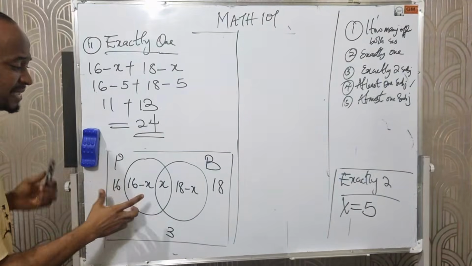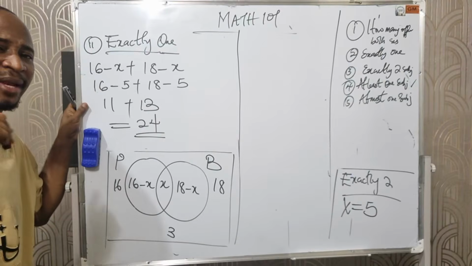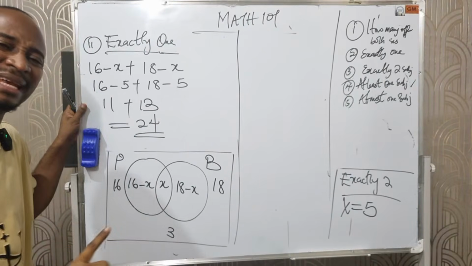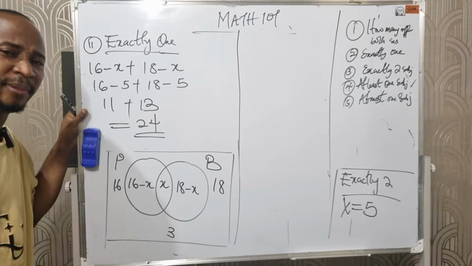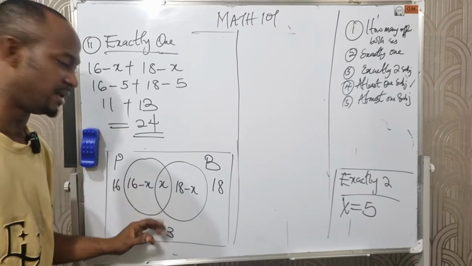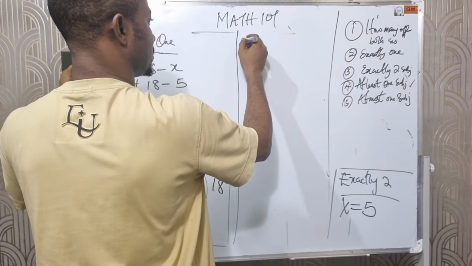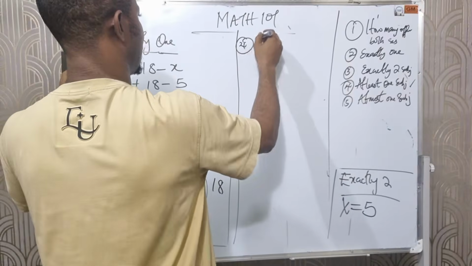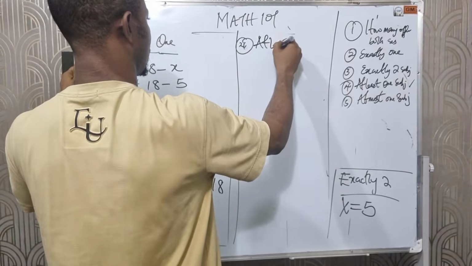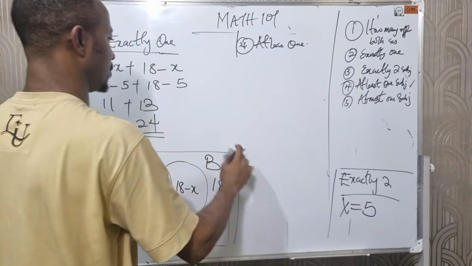But in this case, we have just 2 subjects. So when I say how many offer at least 1 subject, meaning the least must be 1, followed by 2, followed by 3. Number 4, at least 1.